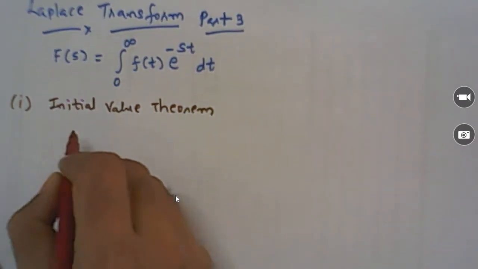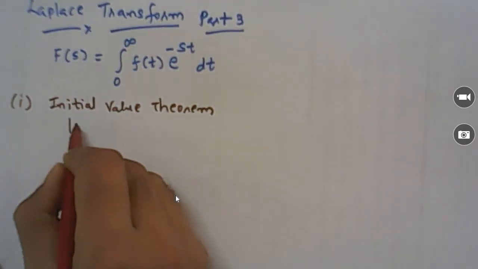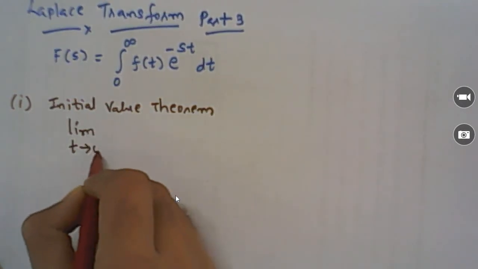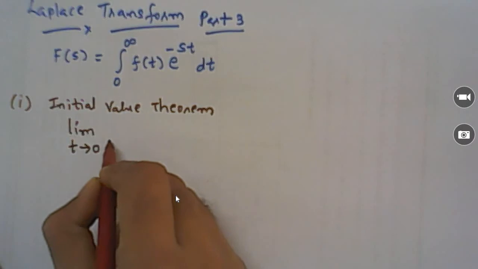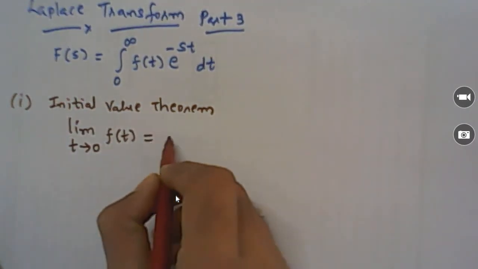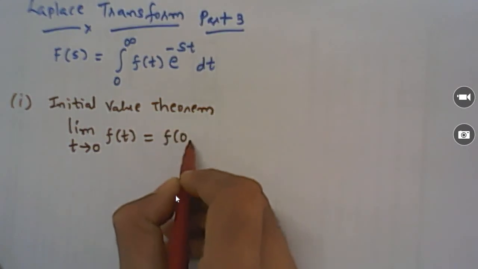We know in the time domain it's easy. In the time domain, when we take t tends to 0 or 0 plus, the function value at that time is called the initial value. It is nothing but f of 0 plus.